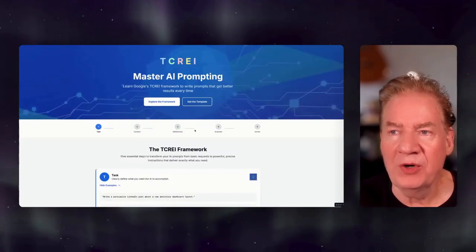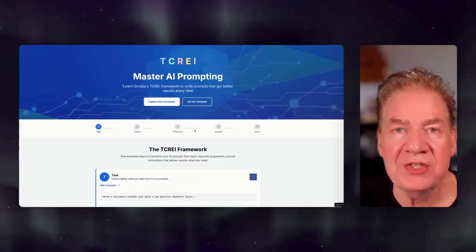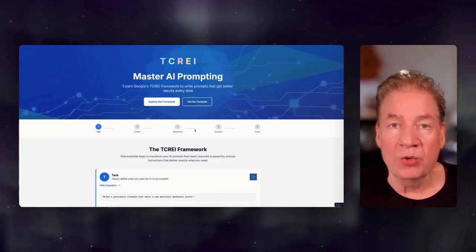Get into this framework. And I don't think you need to spend 9 hours going through the Google course on Coursera, although I think it's 14 days free, then $49 a month or something at the baseline, and then it goes up from there. Plus, there's a lot of videos on YouTube that talk about the 9-hour course and kind of summarize it, and that's a little bit of what I'm doing here.